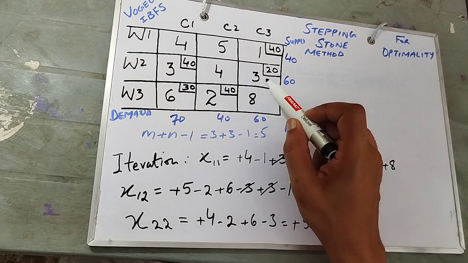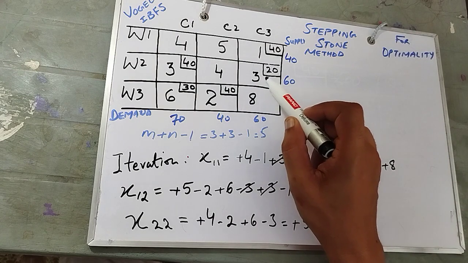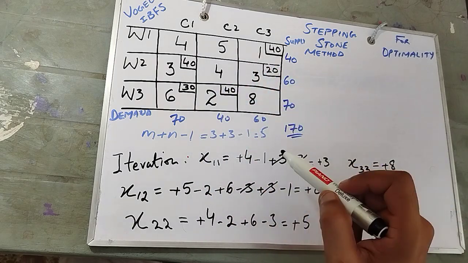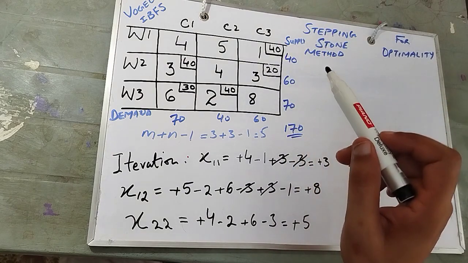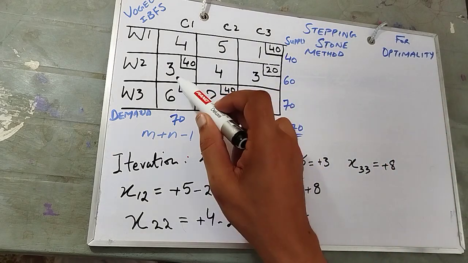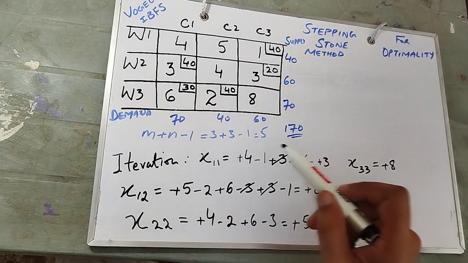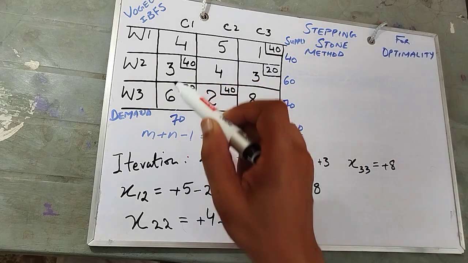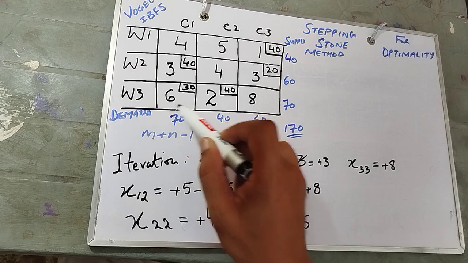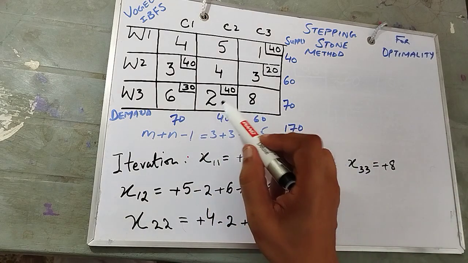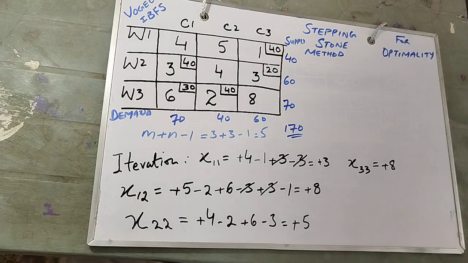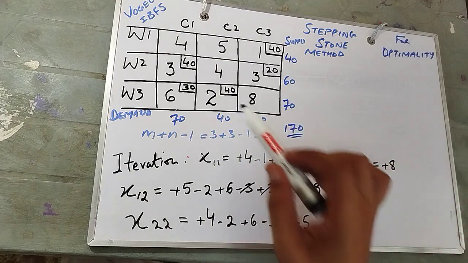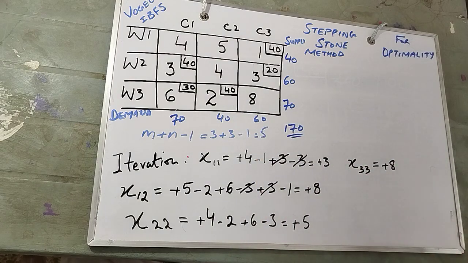When we go to 3, from 3 we may go to 1 or 3. So we will not go to 1 because we cannot get back. Instead, our loop keeps increasing because we have to get back. So we will prefer this because we need to turn back as quickly as possible. So you see, starting from 8, going to 3, then coming back to 6, and then the 8. We skip 2 because it is making it long. There is no need for that. We ignore, in fact, this one. Though it is allocated, we will ignore it. As I already mentioned, it has to be an even loop as well.